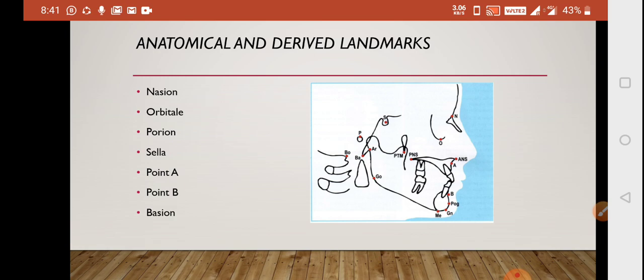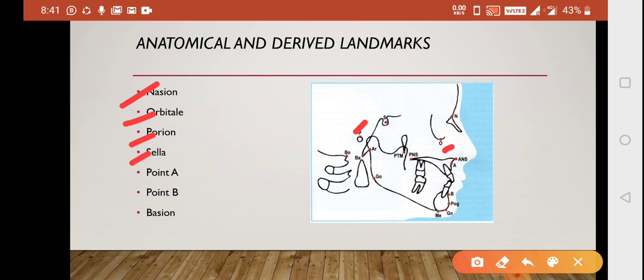So nasion is basically the most anterior point midway between the frontal and the nasal bones on the frontonasal suture. Fine, so that is your nasion. Orbital is the lowest point on the inferior bony margin of the orbit. Here. Porion is the highest point on the upper margin of the external auditory meatus. Sella is a point that is representing the midpoint of the pituitary fossa or sella turcica here.